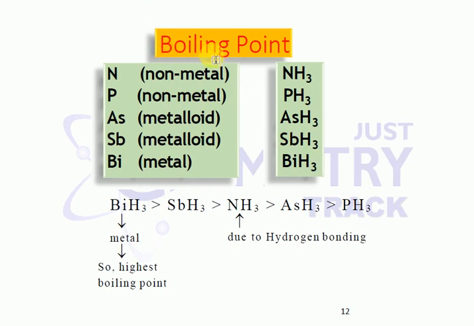Next one is the boiling point only. In general, for nitrogen, phosphorus, arsenic, antimony, bismuth, you can see the boiling point increases down the group. Bismuth has a high boiling point. Why? Because it is a metal, so it has a high boiling point only.